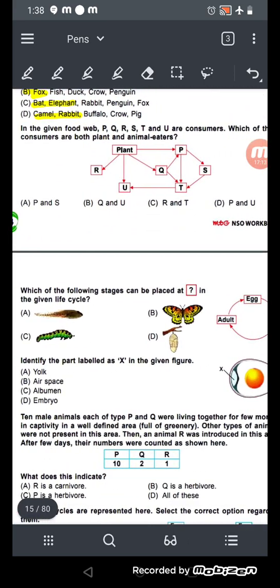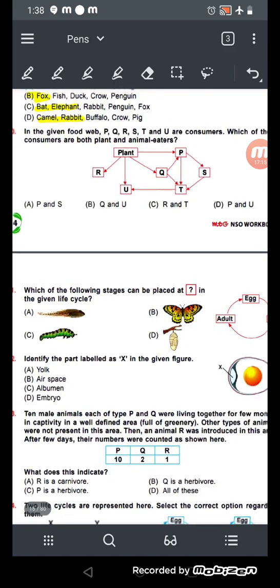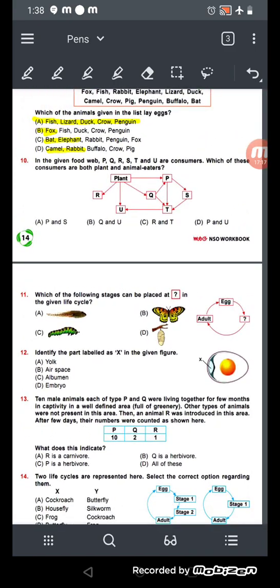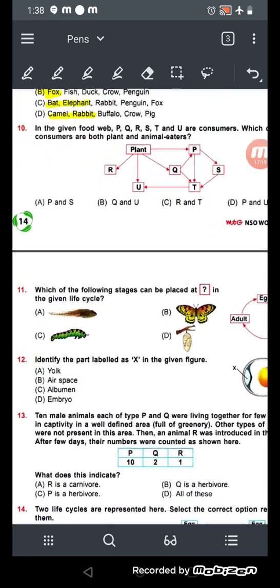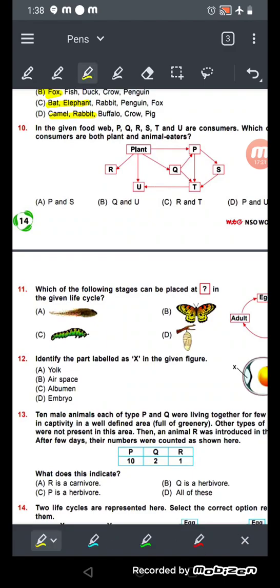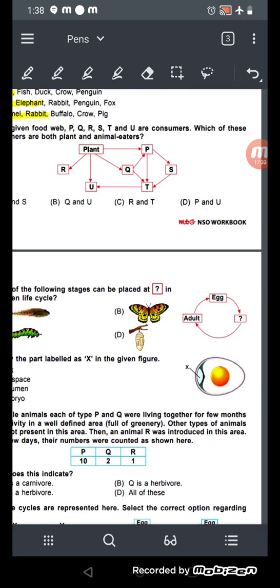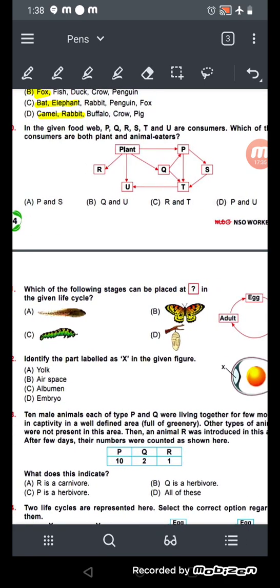In the given food web, P, Q, R, S, T, U are consumers. So who are the consumers? P, Q, R, S, T, U. And which of these consumers are both plant and animal eaters?